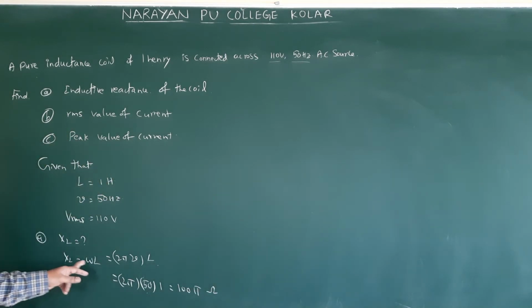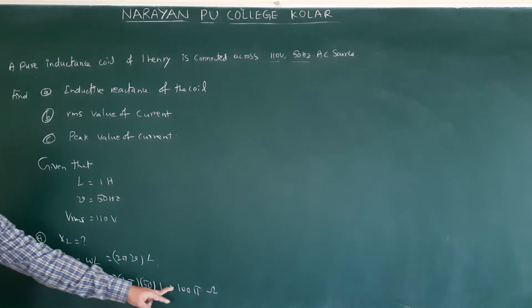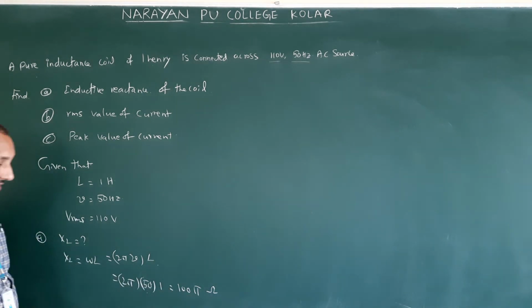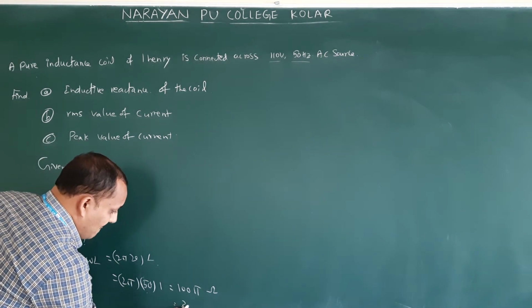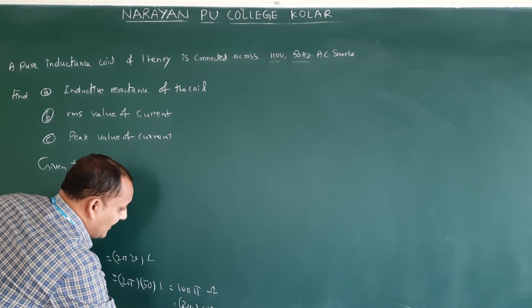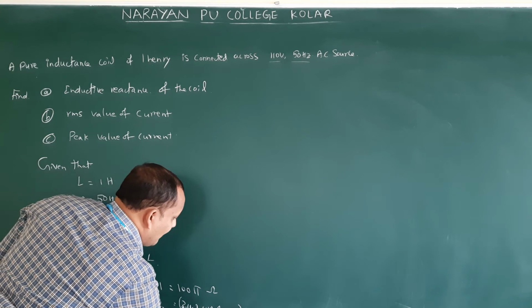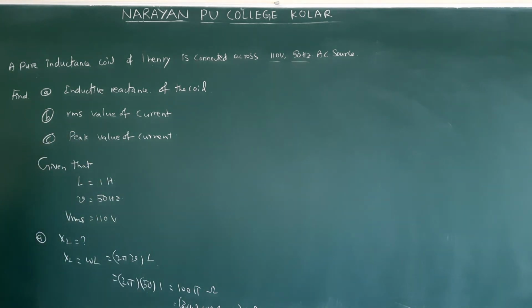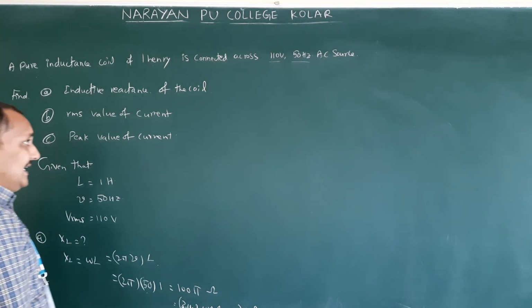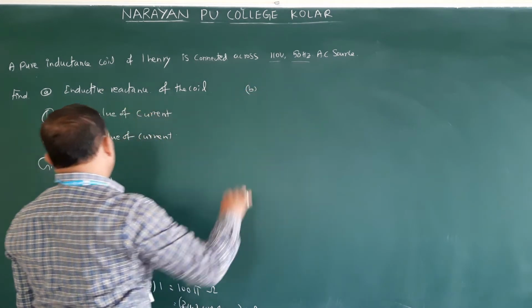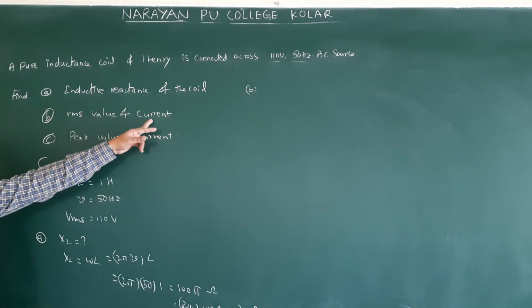Inductive reactance units are ohms because this is nothing but resistance. 50 into 2 is 100 pi. Pi value how much? 3.14. If we substitute, 3.14 into 100, that is nothing but 314 ohms.